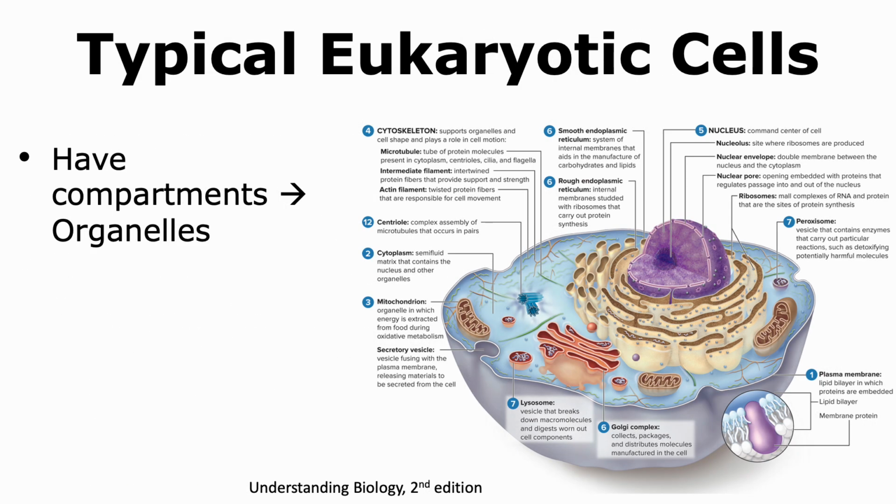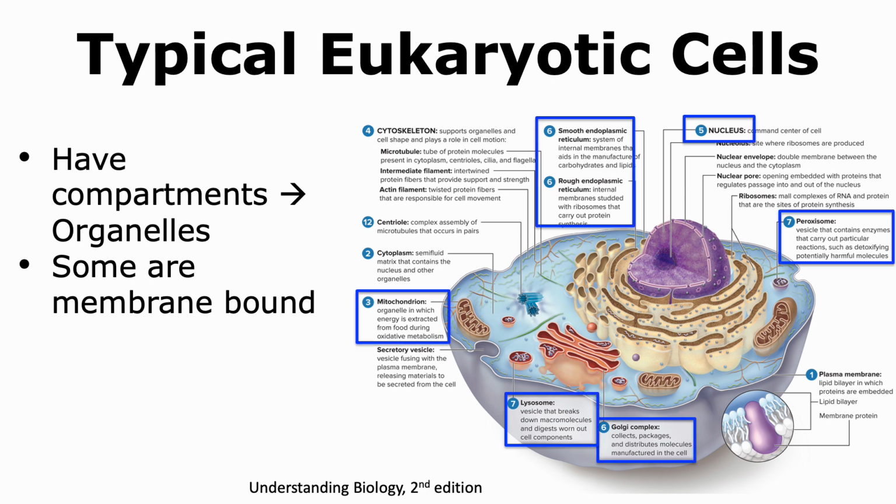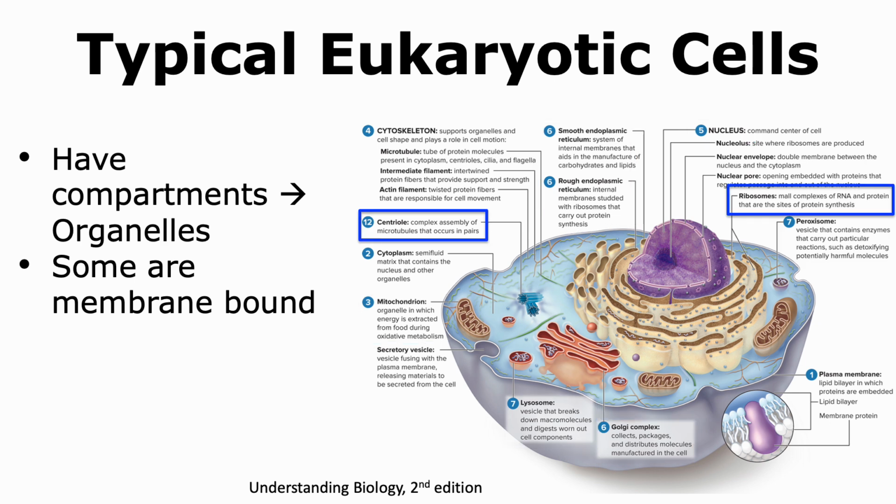Unlike most prokaryotic cells, eukaryotic cells have compartments within the cell called organelles. Some of these organelles are membrane-bound, like the nucleus, the endoplasmic reticulum, mitochondria, Golgi complex, etc. There are other types of organelles that don't have membranes associated with them, which include the centriole and ribosomes.